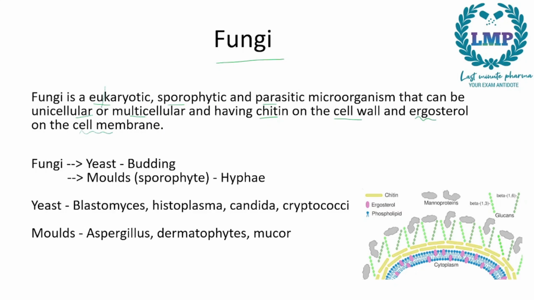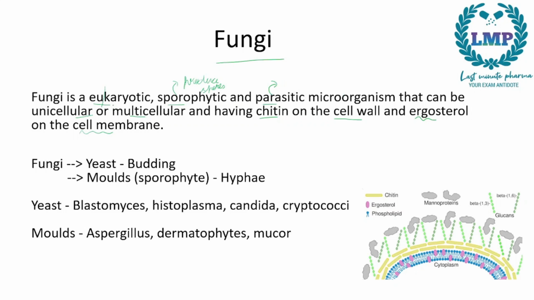Eukaryotic. What do you mean by eukaryotic? Eukaryotic is the new kind of cells. Prokaryotes are bacteria and all such cells. Fungi is a eukaryotic cell. So they are sporophytic and parasitic. What is sporophytic? Sporophytic as in they produce spores. And parasitic as in they depend on others for their nutrition.